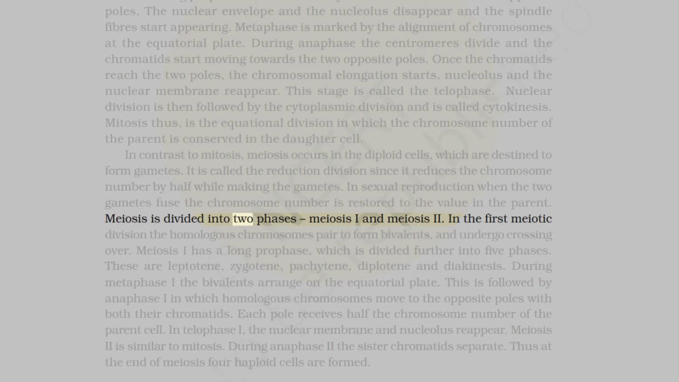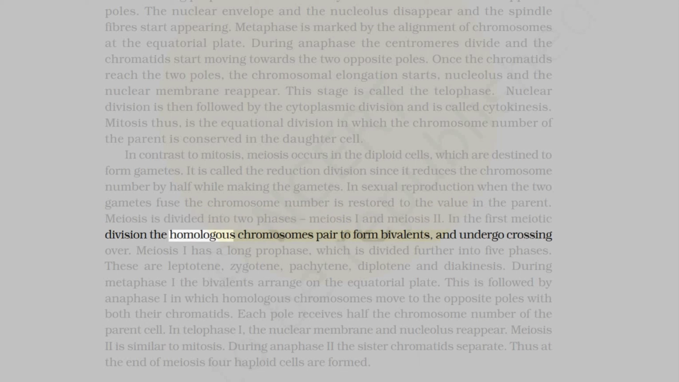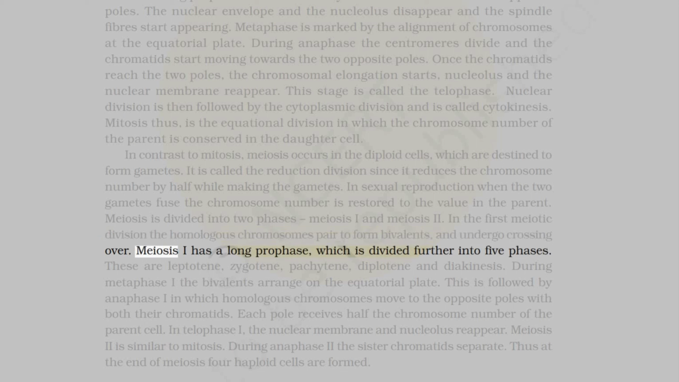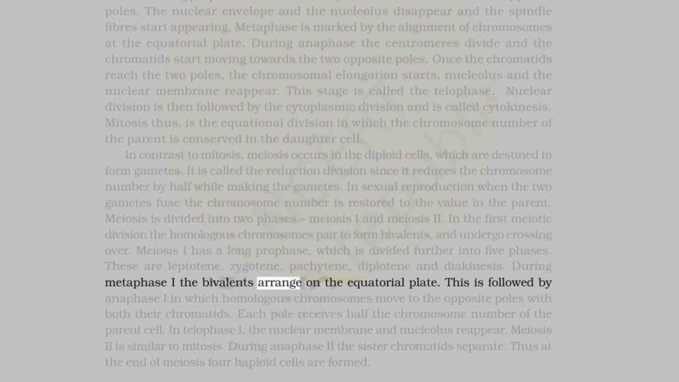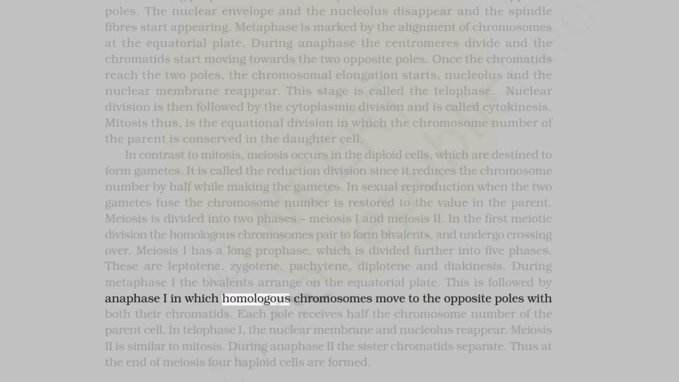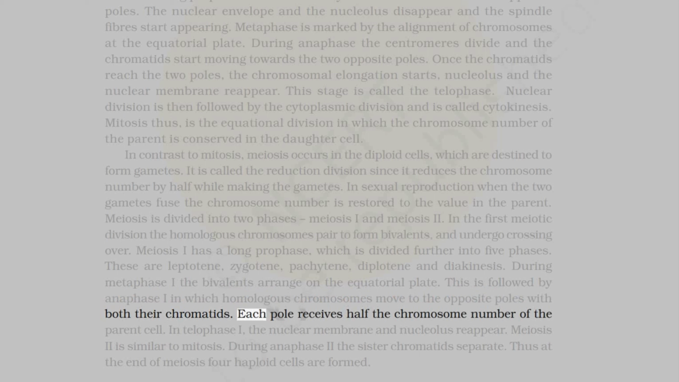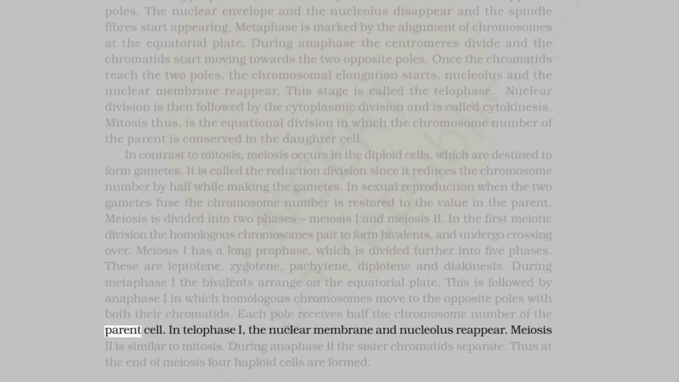Meiosis is divided into two phases, meiosis I and meiosis II. In the first meiotic division, the homologous chromosomes pair to form bivalents and undergo crossing over. Meiosis I has a long prophase, which is divided further into 5 phases. These are leptotene, zygotene, pachytene, diplotene and diakinesis. During metaphase I, the bivalents arrange on the equatorial plate. This is followed by anaphase I, in which homologous chromosomes move to the opposite poles with both their chromatids. Each pole receives half the chromosome number of the parent cell.